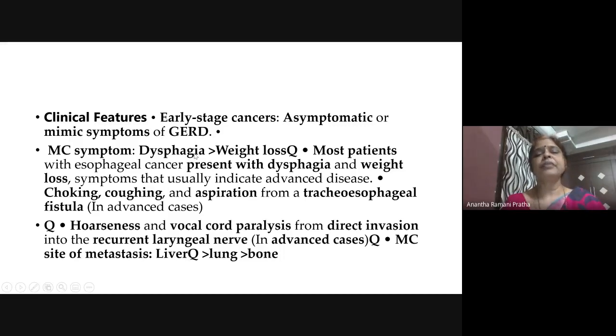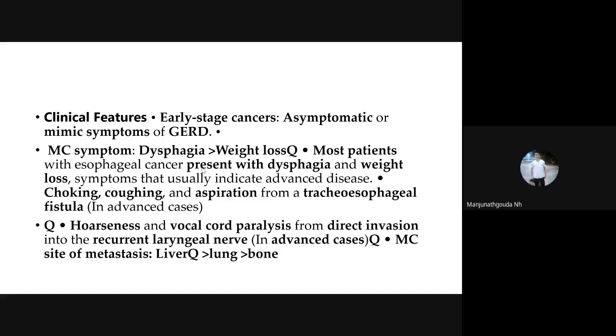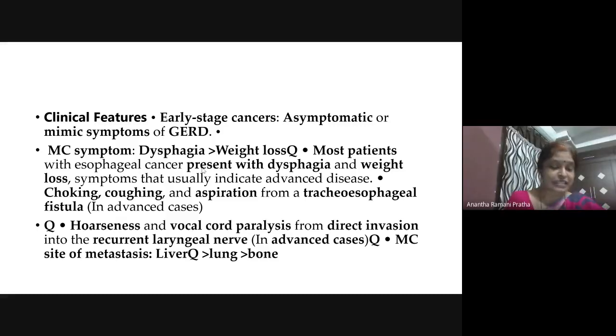Later dysphagia will come. Slowly the patient will have dysphagia to solids, then dysphagia to liquids. Can you tell me a disease where there is dysphagia to solids and liquids? Students? Rabies, ma'am. No, surgical condition. Achalasia cardia, right? Yes, ma'am. Achalasia cardia has dysphagia to solids but here in carcinoma esophagus, first it is to solids, then slowly to liquids, then it is an absolute dysphagia. That means he cannot even swallow his own saliva. That is called absolute dysphagia.